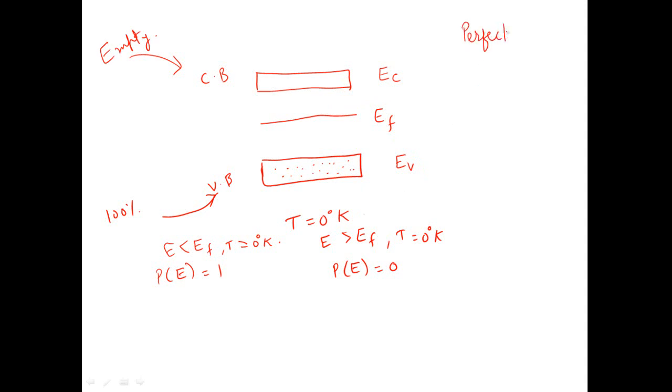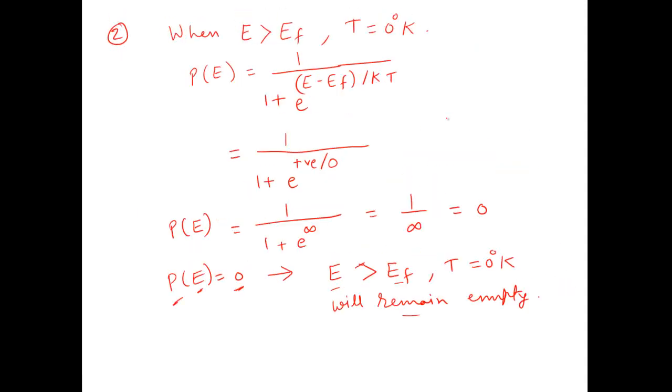So intrinsic semiconductor behaves like a perfect insulator at absolute 0, that is 0 degree Kelvin, because the conduction band is completely empty while the valence band is completely filled. So no conduction electron is present in the conduction band at absolute 0, so it behaves like a perfect insulator. Now we will discuss the third case, that is, we will see the effect of temperature now.